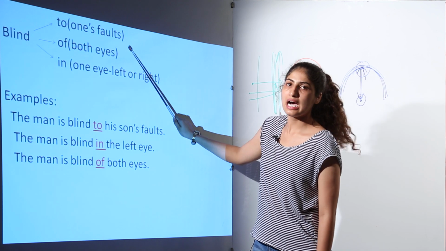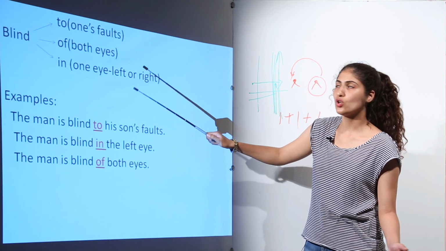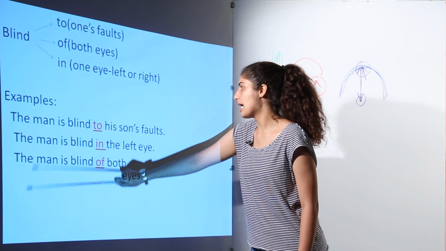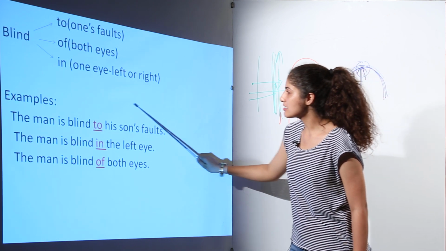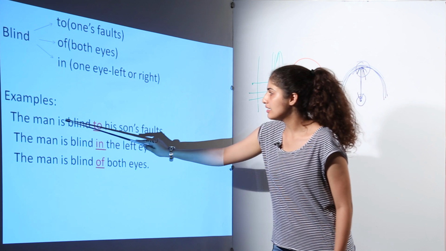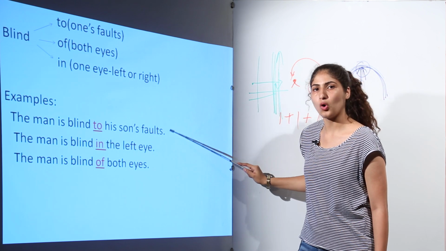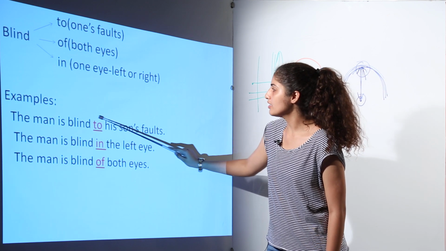If it is about both the eyes, "of" will be used. If it is about one eye, either left or right, then "in". For example, the man is blind to his son's fault. Now this "fault" means they are basically ignoring it. So now the man is blind to his son's fault. He is ignoring his son's mistake. So here "to" will be used.